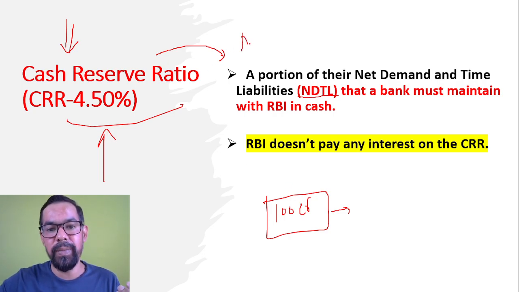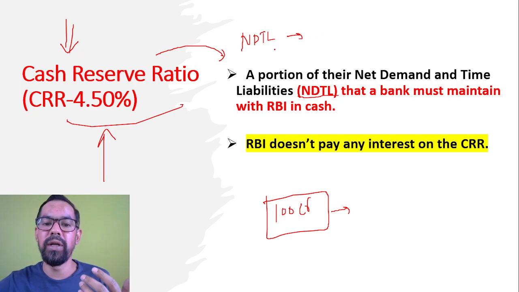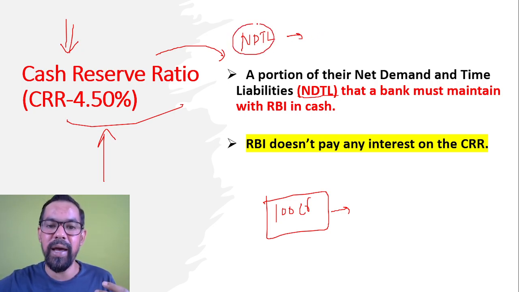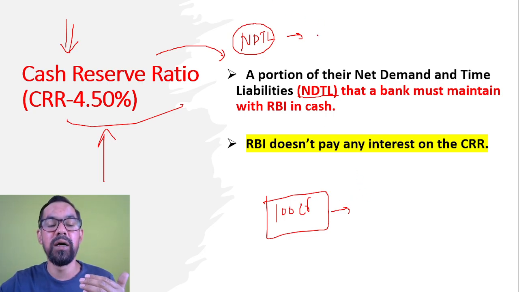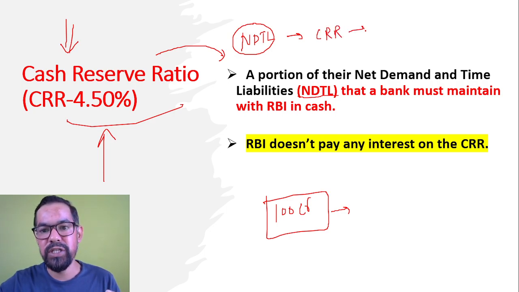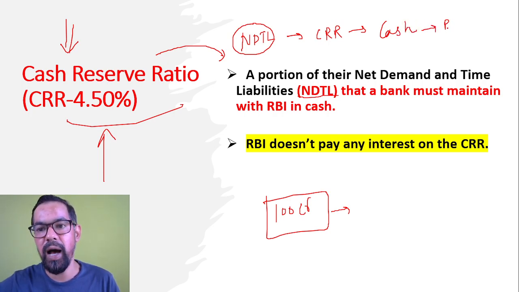Every bank has to maintain NDTL. Out of this 100 crore rupees, they have to deposit a certain percentage as CRR, which is maintained in the form of cash with RBI.